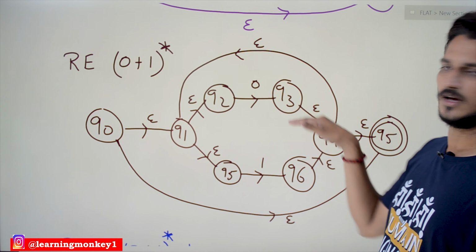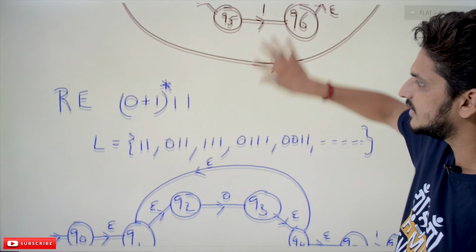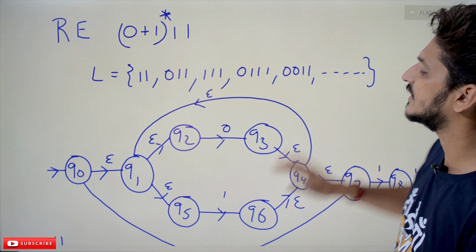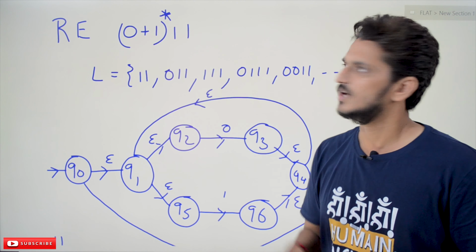Now coming to the last example, this is the point you have to understand. In order to make you understand this, we explained all these examples. The regular expression is (0 or 1) whole star 1 1. What is this expression showing? Before 1 1, any string is accepted. That is what (0 or 1) whole star shows. It is going to generate any string that is generated using the alphabet 0, 1.